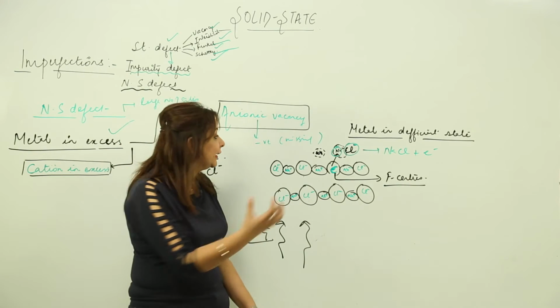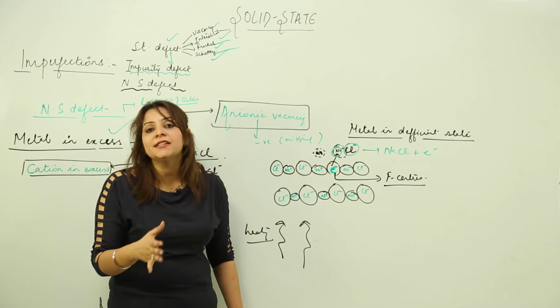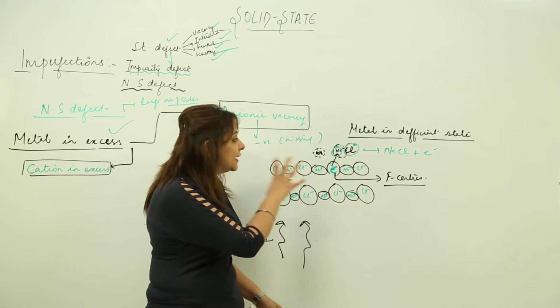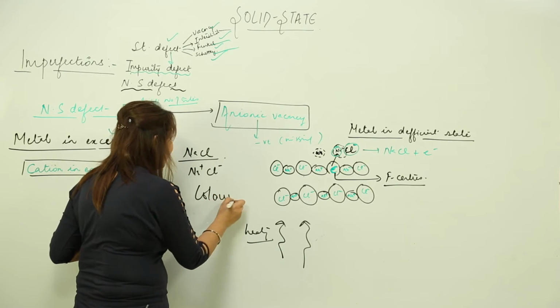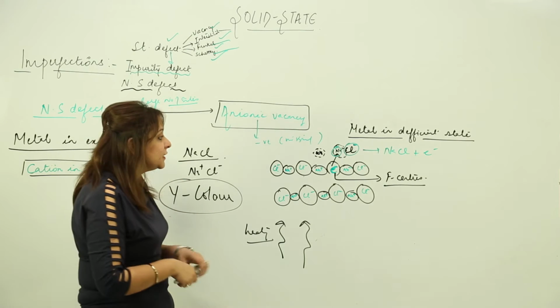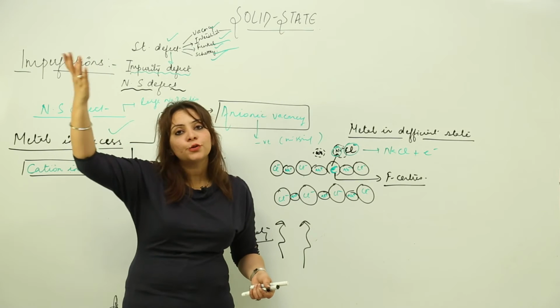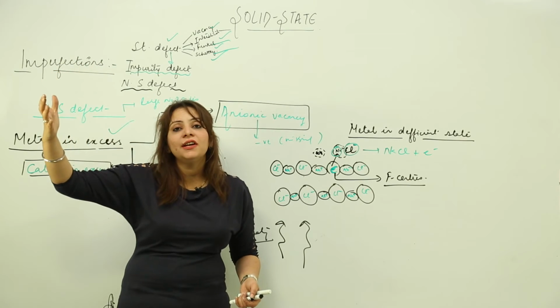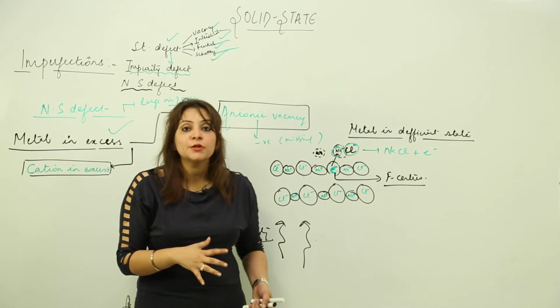They are just imparting the color to the crystal. Otherwise NaCl appears to be white, but due to this kind of defect, NaCl appears yellow in color. Now why? Because they have electrons, right? So when we are supplying the heat, the electron will get excited to a higher energy, and the higher energy levels we know are unstable, so obviously they are going to come back to the ground state.